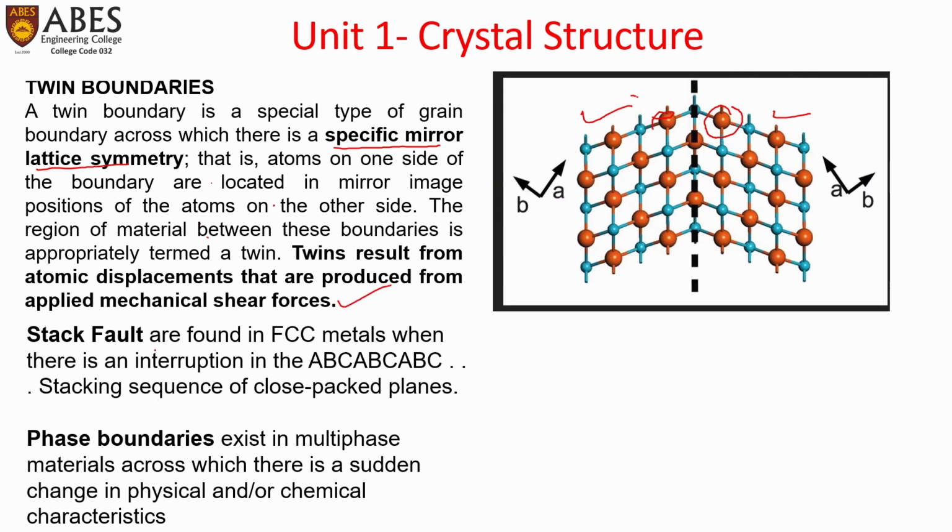Similarly, other interfacial defects are stacking faults, which are an interruption in the stacking sequence, generally occurring in FCC metals, that is ABC, ABC, ABC, which we discussed earlier during FCC. When there is a change in the stacking sequence of close packed planes, this is called a stacking fault. Similarly, phase boundaries may exist, also a type of surface defect, in multi-phase materials across which there is a sudden change in physical and/or chemical characteristics due to the occurrence of different phases. This is called a phase boundary.